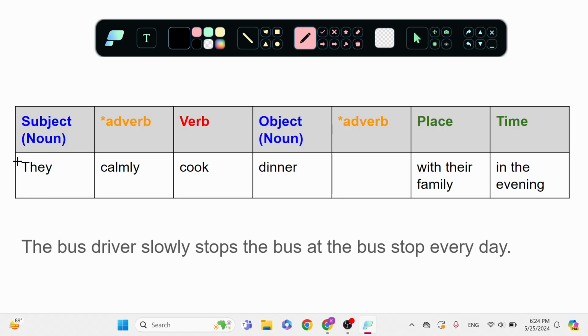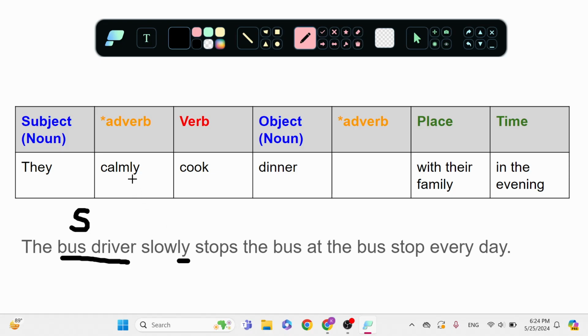So first is my subject. What is my subject in this sentence? The person, place, or thing. It's the bus driver, the person driving the bus, right? So that's my subject.